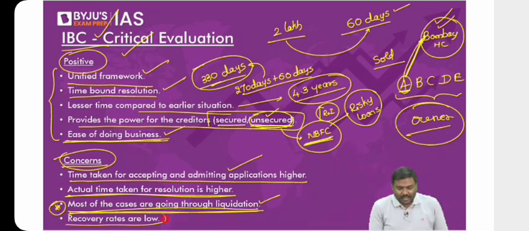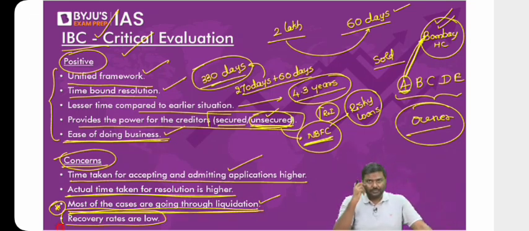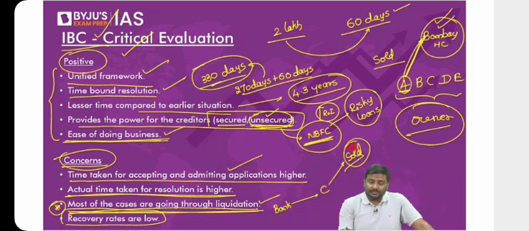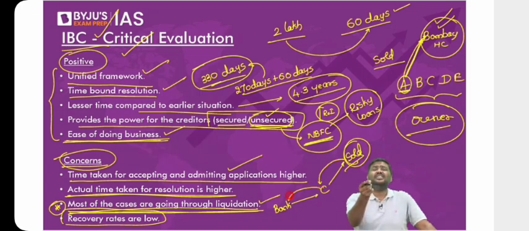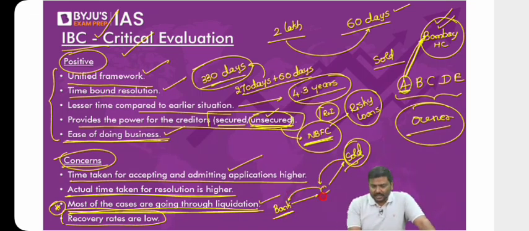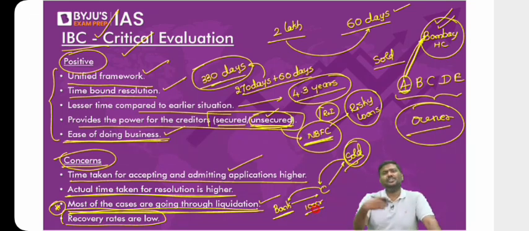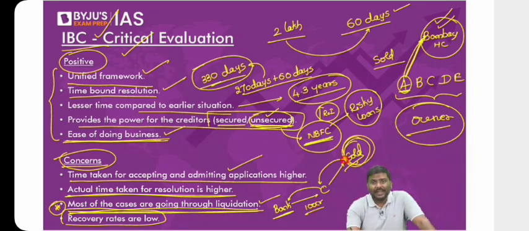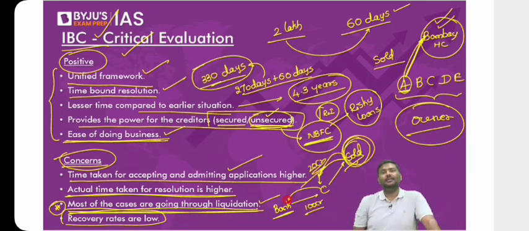And finally, recovery rates are also very, very low. Now what do you mean by recovery rates here? Imagine a bank has given a loan to a company. The company will be sold to a buyer in the market. What if this buyer pays an amount that is just a fraction of the bank loan? Let's say the bank has given a 100 crore rupee loan, or the bank wants to collect 100 crore rupees from the company. What if the buyer pays only 20 crore rupees? Which means the bank is able to recover only 20% of its amount and not 100%.